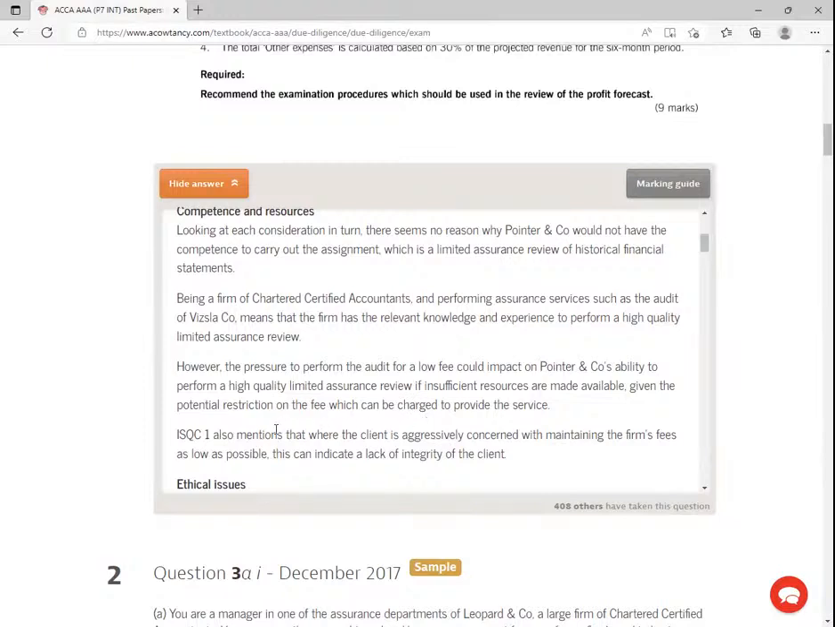So this quality control committee, number one, also mentions that where the client is aggressively concerned with maintaining the firm's fees as low as possible, this can indicate a lack of integrity of the client. It's dishonest people who would want, ladies and gentlemen, really to push you down there. Very honest people know the value of our accountants. They know that these auditors, when they come here, are going to add value, and as such, we should be able to pay them according to the market rates. Something in this case that is what here? Reasonable. Something which is reasonable.